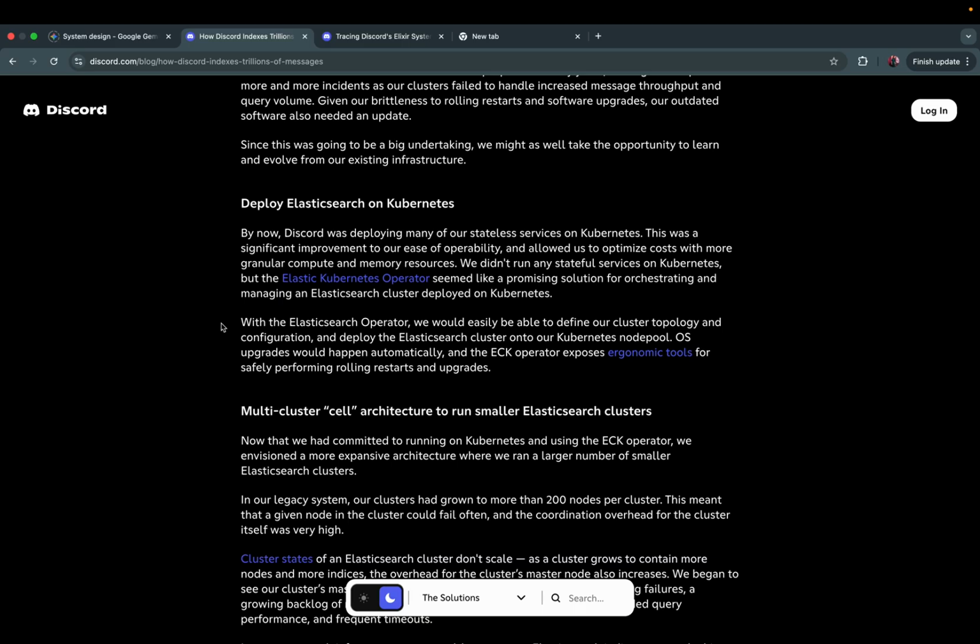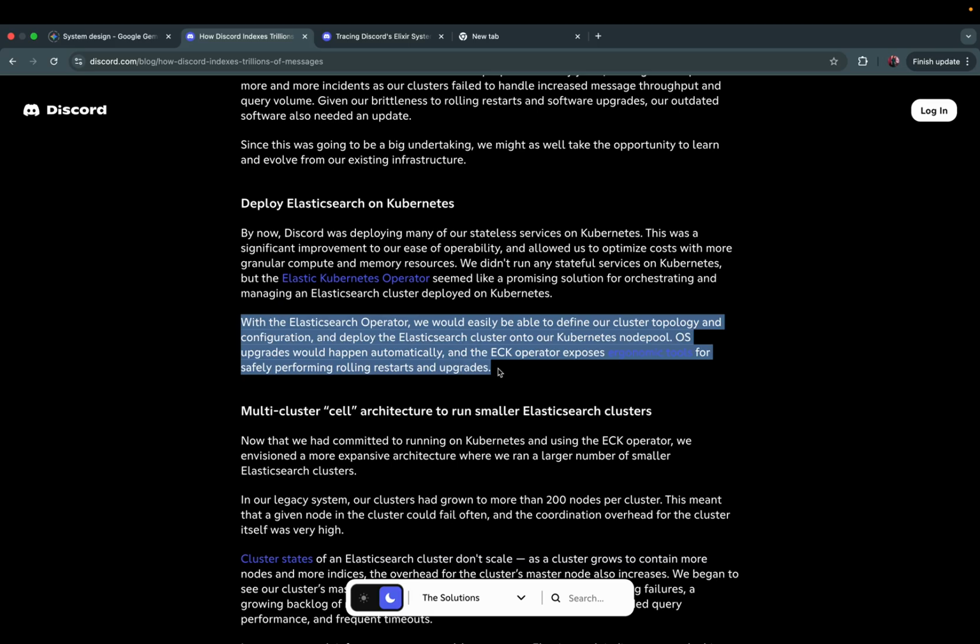With the Elasticsearch operator, we would easily be able to define our cluster topology and configuration and deploy the Elasticsearch cluster onto our Kubernetes node pool. OS upgrades would happen automatically, and the ECK operator exposes ergonomic tools for safely performing rolling restarts and upgrades.